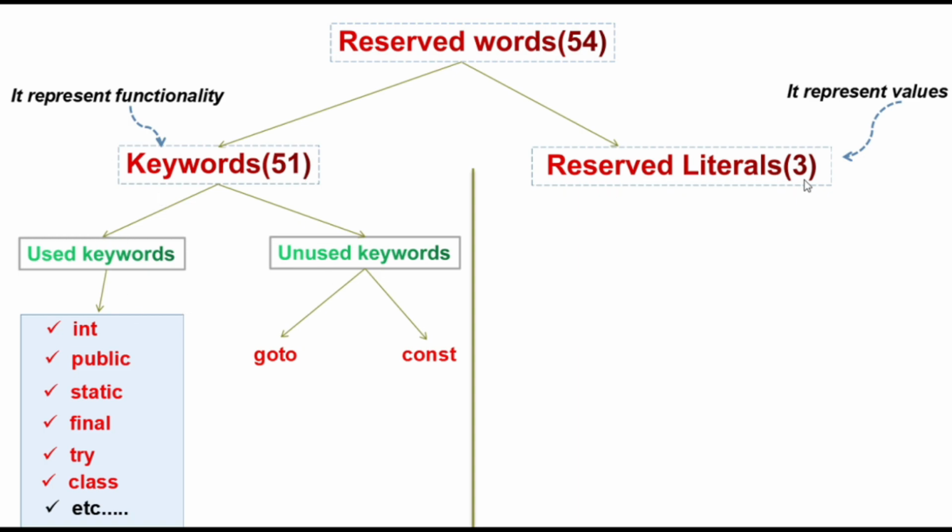Now we will talk about reserved literal. So there are 3 reserved literals in Java, right? And these literals represent some values. So we have true, false, null. So these are the words which are reserved in Java programming, and these words represent some values. So this is all about keywords and reserved literal.